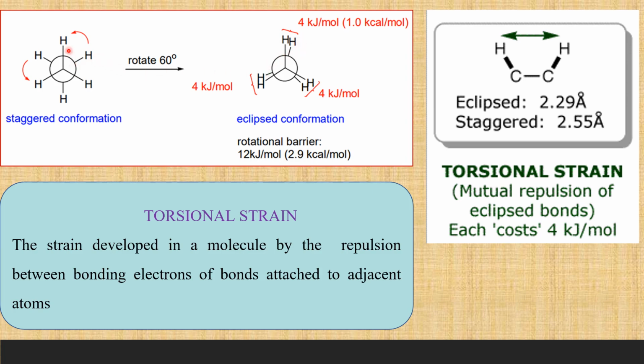Therefore, in the staggered conformation, the bonded electron pairs are far from one another, whereas in eclipsed conformer they are nearer to one another and they repel each other, and by which they increase the energy. Therefore, the torsional strain is the strain developed in a molecule by the repulsion between the bonding electrons of the bonds attached to the adjacent carbon atoms. The mutual repulsion of the eclipsed bonds, that is torsional strain.